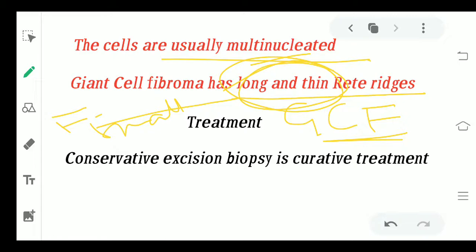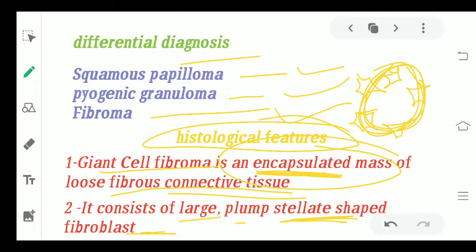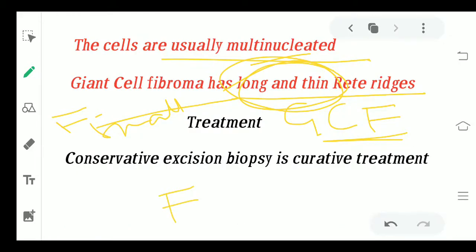These are some basic differential points through which you can differentiate. It is very important to remember the histological features, because in appearance both fibroma and giant cell fibroma look very similar. So the only feature to distinguish is the histological features.